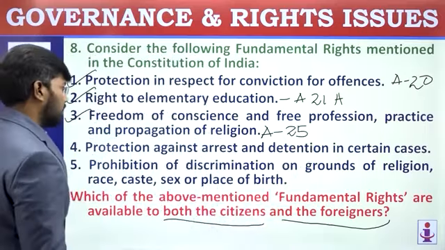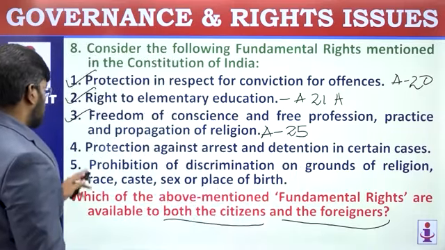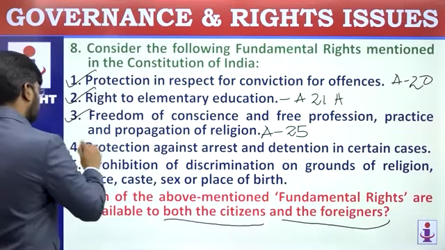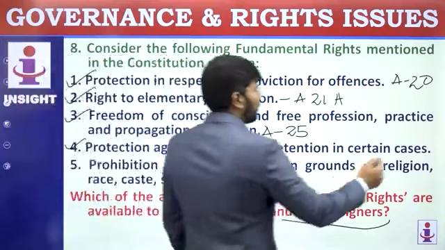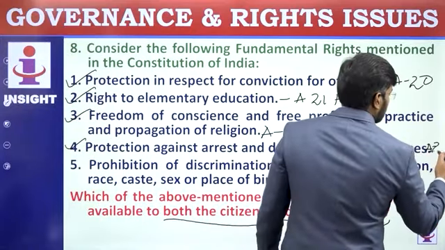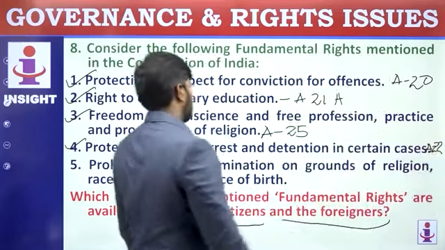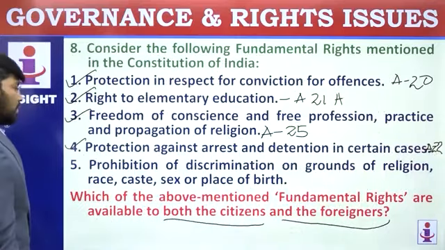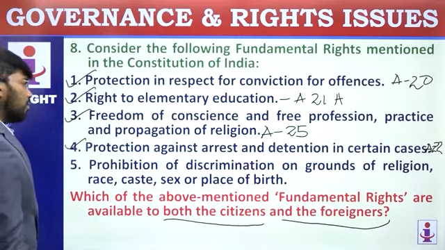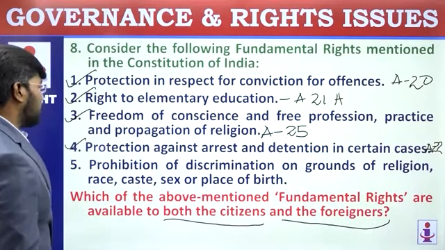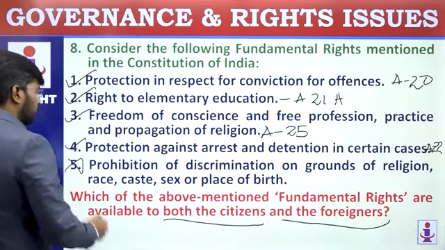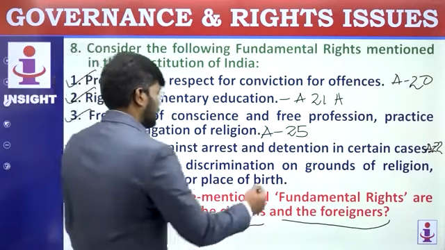Protection against arrest and detention. This is Article 22. Yeah, this is also available for them. Article 22. Prohibition of discrimination on grounds of religion, race, caste, sex, or place of birth. No, this is not available. This is Article 15.